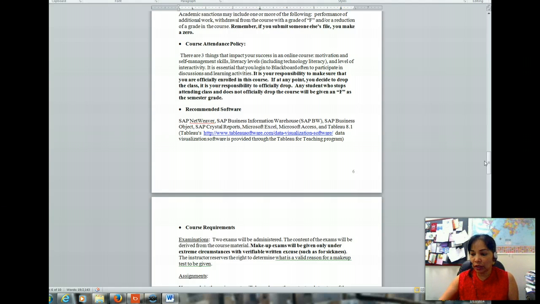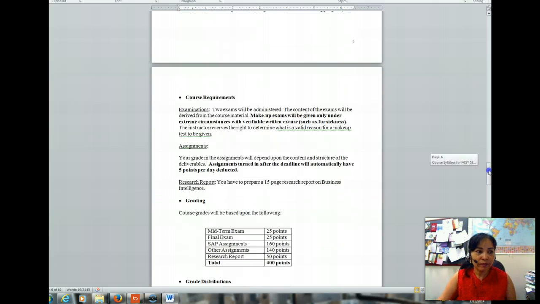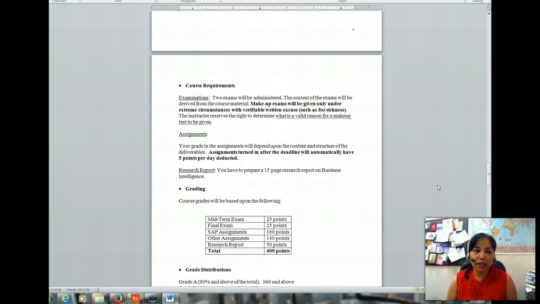Okay, there will be 2 exams. Exams will be conducted through Blackboard. Makeup exams will be given only under extreme circumstances. Assignments turned in late will automatically have 5 points per day deducted, so you have to be on time.